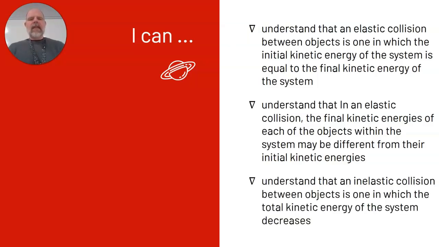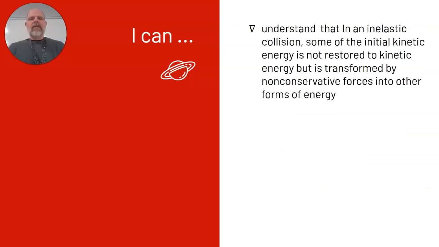I can understand that an inelastic collision between objects is one in which the total kinetic energy of the system decreases. I can understand that in an inelastic collision, some of the initial kinetic energy is not restored to kinetic energy, but is transformed by non-conservative forces into other forms of energy. This might be sound energy, it might be fire, it might be any other types of energy that you can imagine in, say, a car crash.